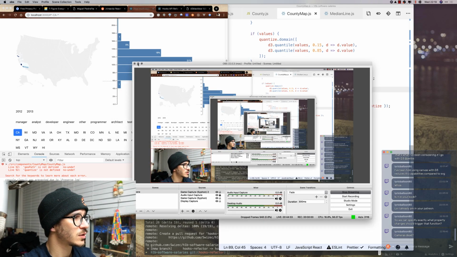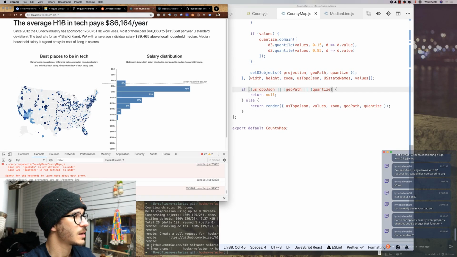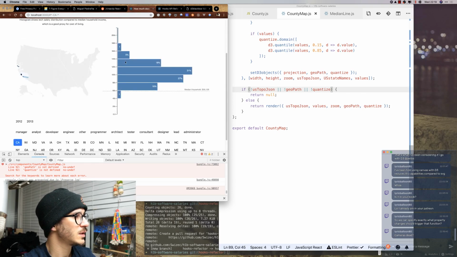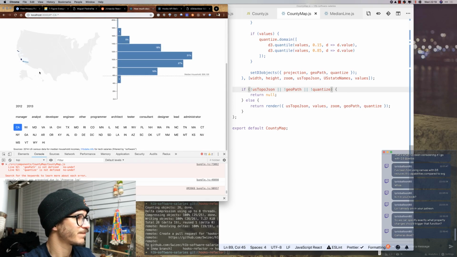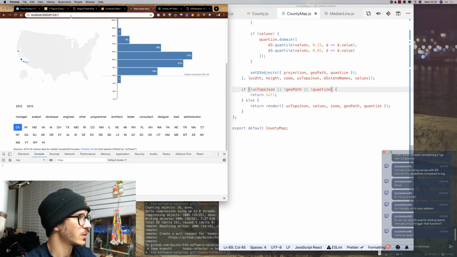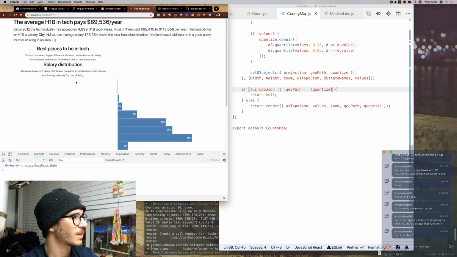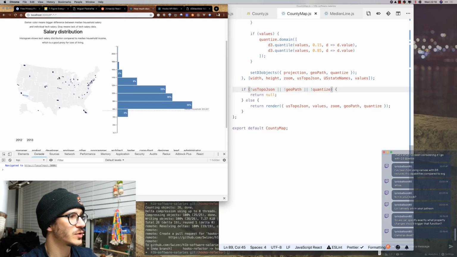Okay, so we now have a small problem here. Let's see. Yeah, the zooming doesn't work correctly. And let's try to figure out why the zooming doesn't work. So if we go to asterisk again, you'll see, asterisk asterisk, we reload the page, you see how that was a little bit slower than it used to be?